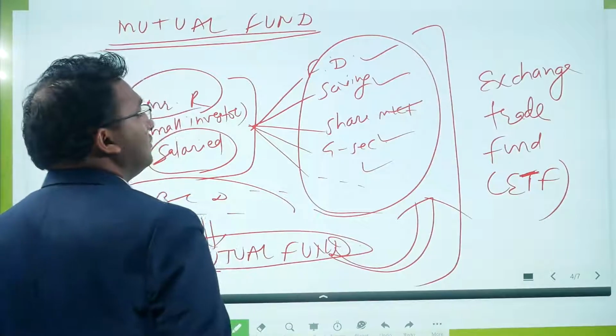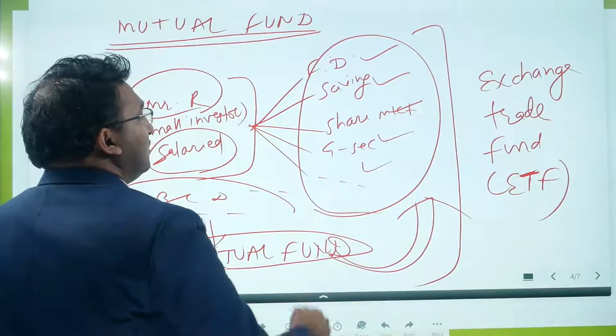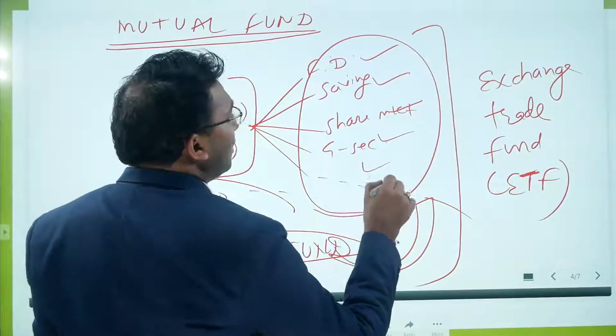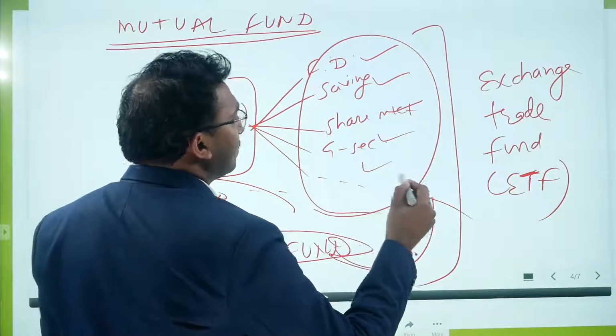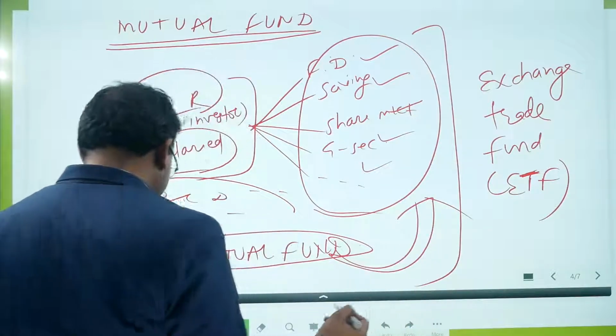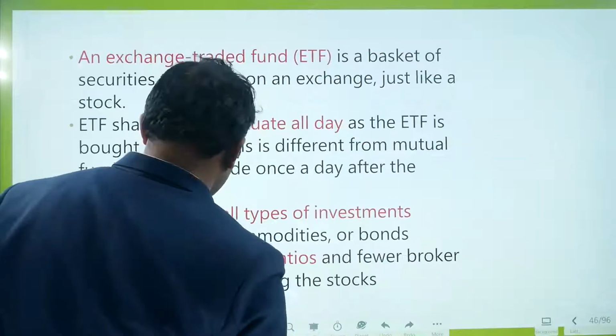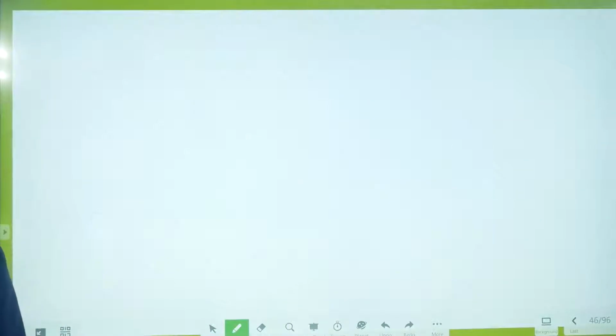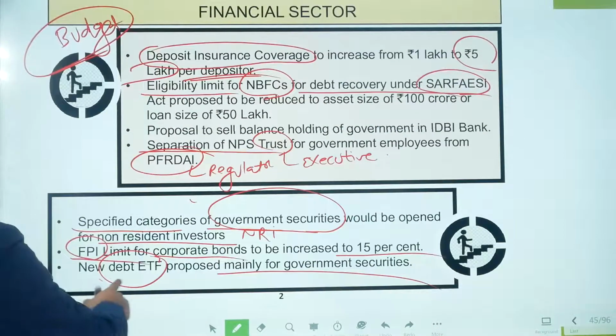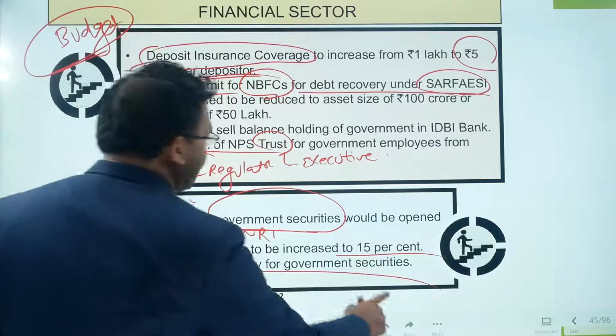So now in the budget, one special ETF is being created for the debt. So you can see, a new debt ETF is proposed mainly for government securities.